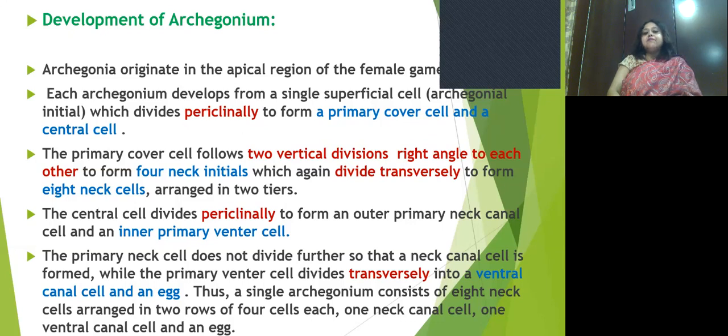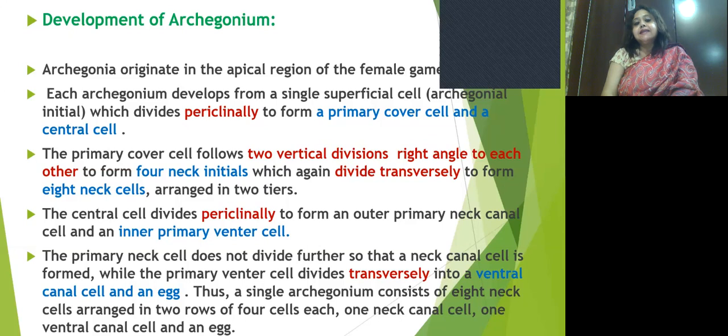The primary cover cell is then followed by 2 vertical divisions which occur at right angles to each other and form 4 neck initials. These cells again divide transversely to form 8 neck initials, arranged in 2 tiers.